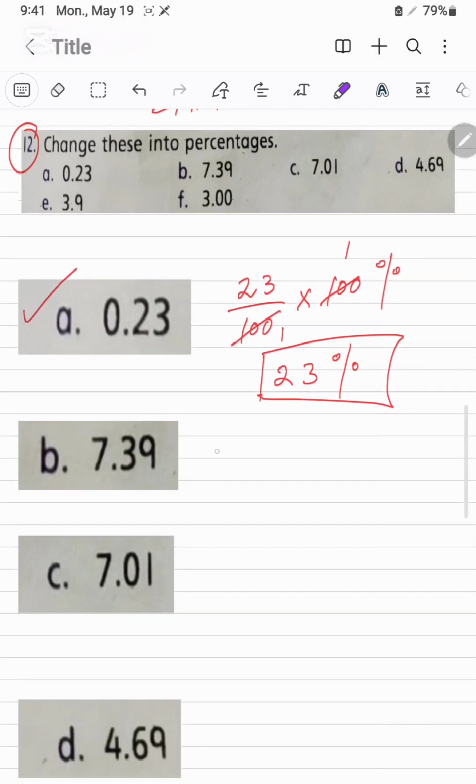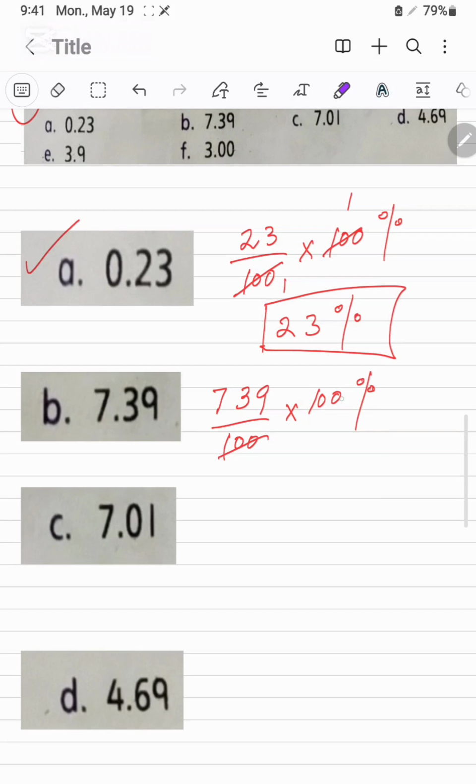Next, 7.39, it will be converted into simple fractions. Now to convert this one into percentage, we will multiply it with the 100%. This 100 will be cancelled with this one. The answer is 739%.